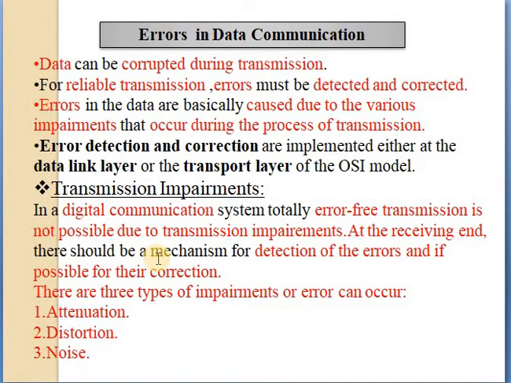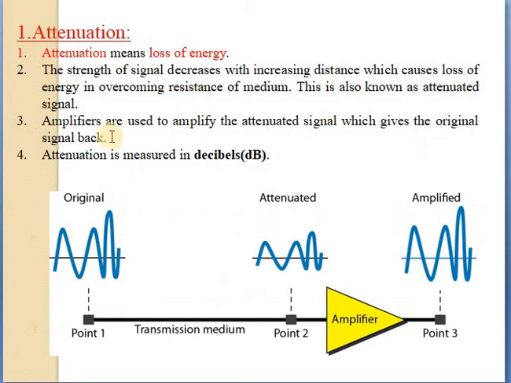Next point is attenuation. Attenuation means loss of energy. The strength of the signal decreases with increasing distance. Suppose the signal strength decreases because of the increasing distance, which causes the loss of energy in overcoming the resistance of a medium. This is known as an attenuated signal. The signal is called an attenuated signal because the increasing distance causes the loss of energy.